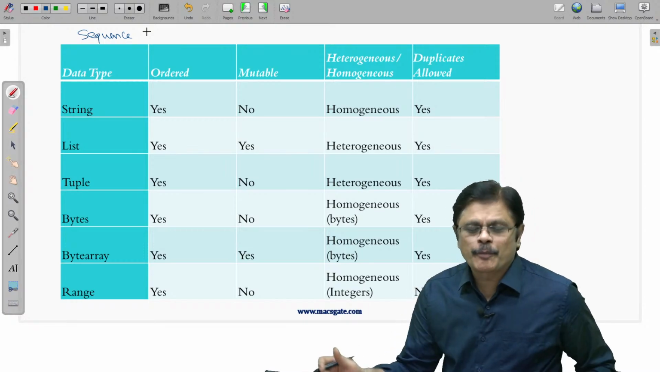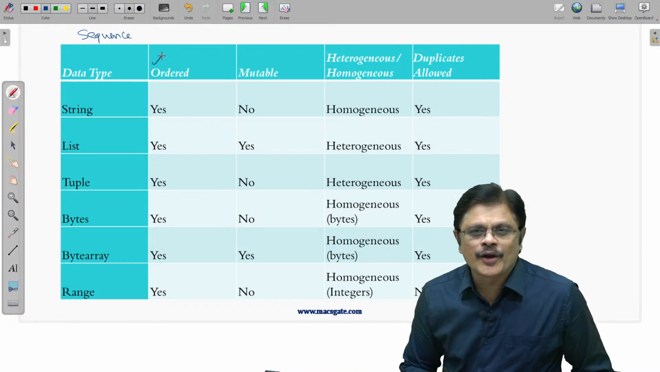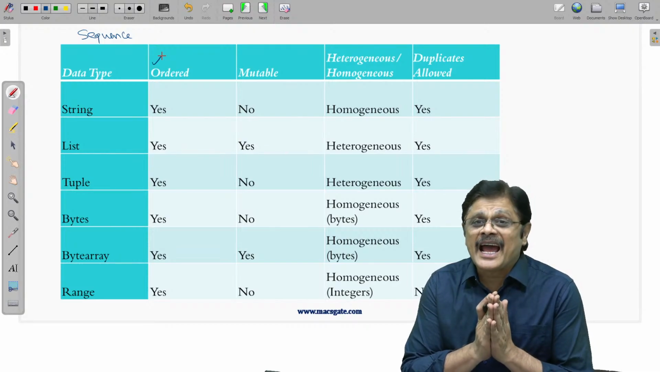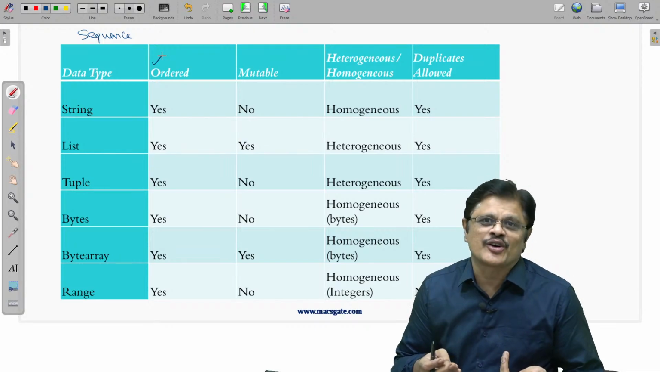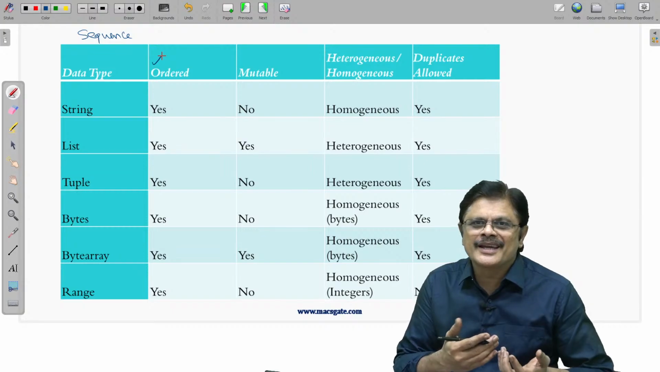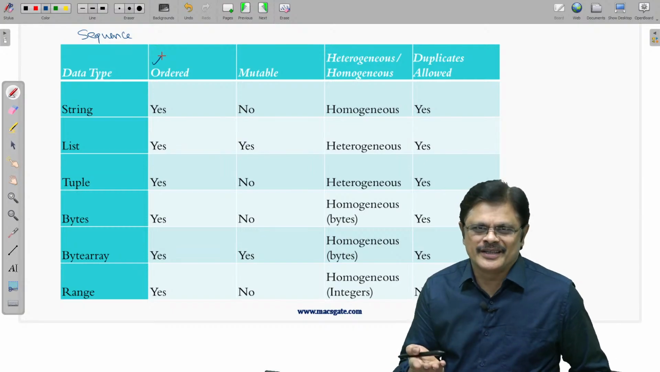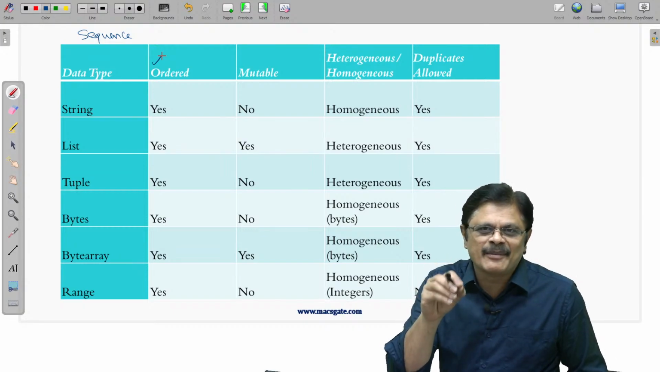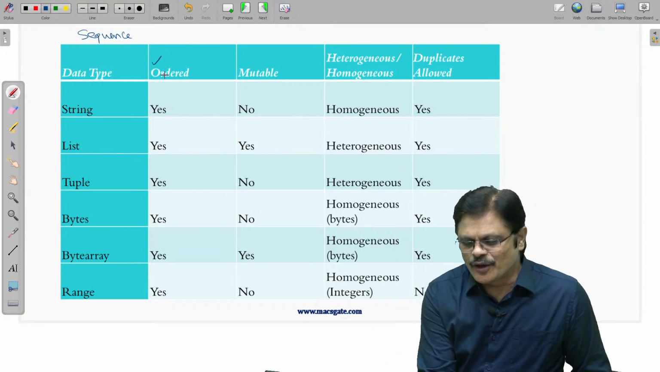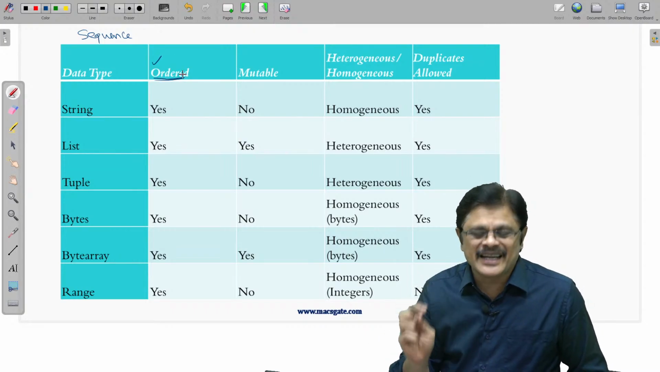What are the 4 properties? Whether they are ordered or not. Ordered means whether you can access the elements by index or not. Obviously all the sequence types are ordered because we can access the elements of a sequence by index. So they are all ordered by index.